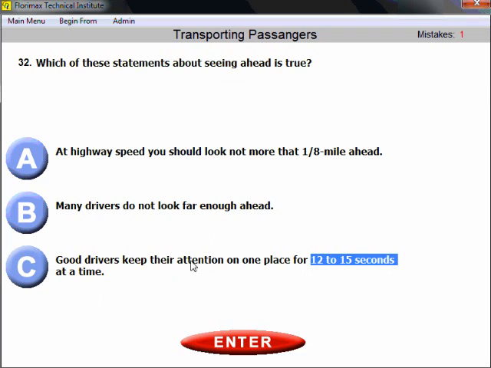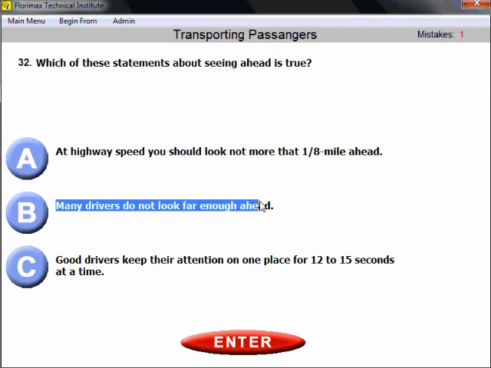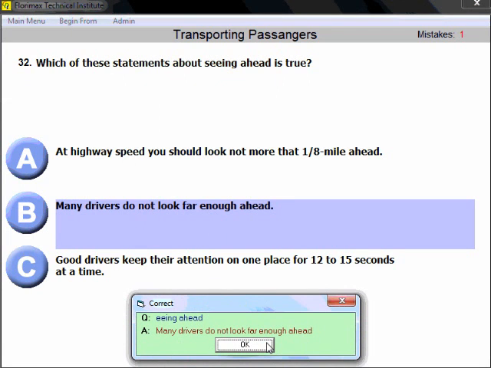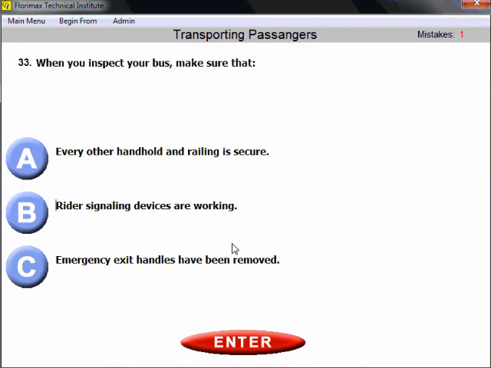But in this particular option, you are asked to keep the attention. Definitely that is wrong. And the right answer here is many drivers do not look far enough ahead. Do not look far enough ahead. That's the correct answer. Unfortunately, this is one of the causes of accidents, because people do not look ahead far enough.